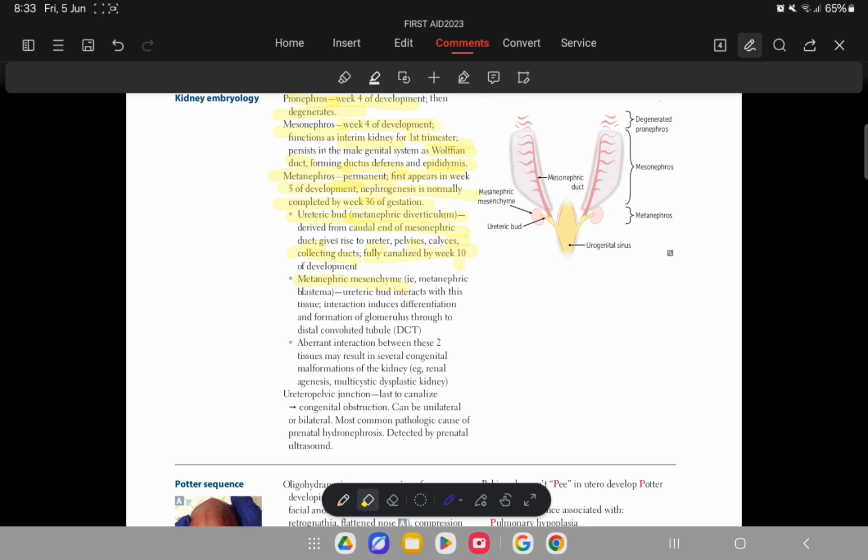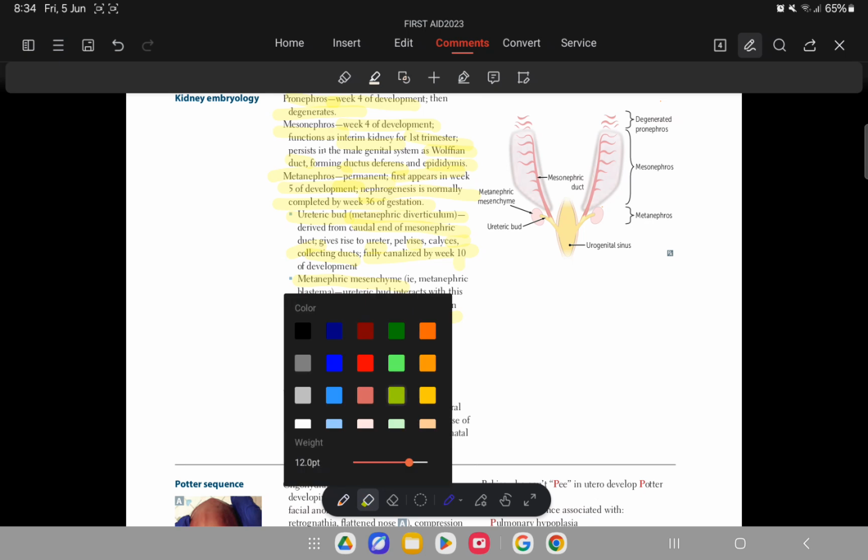The metanephric mesenchyme, known as the metanephric blastema, will form the structures from the glomerulus through to the DCT via the interaction with the ureteric bud. Now we are clear up to these points.